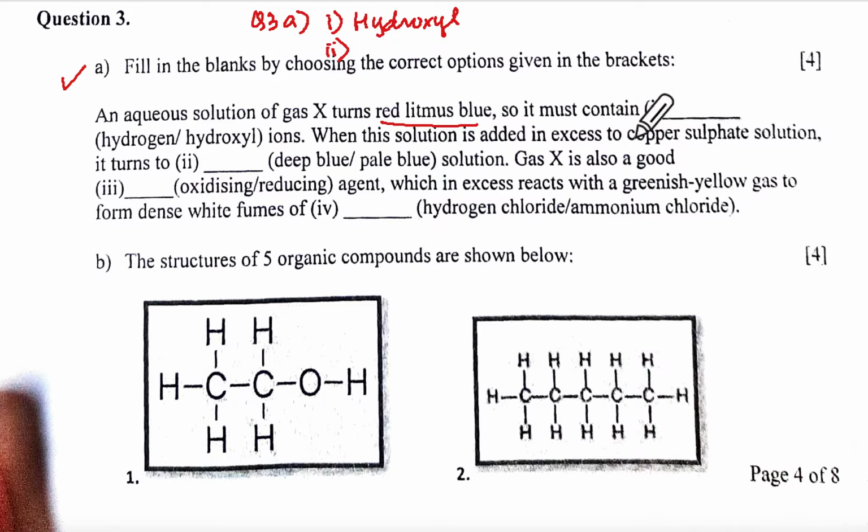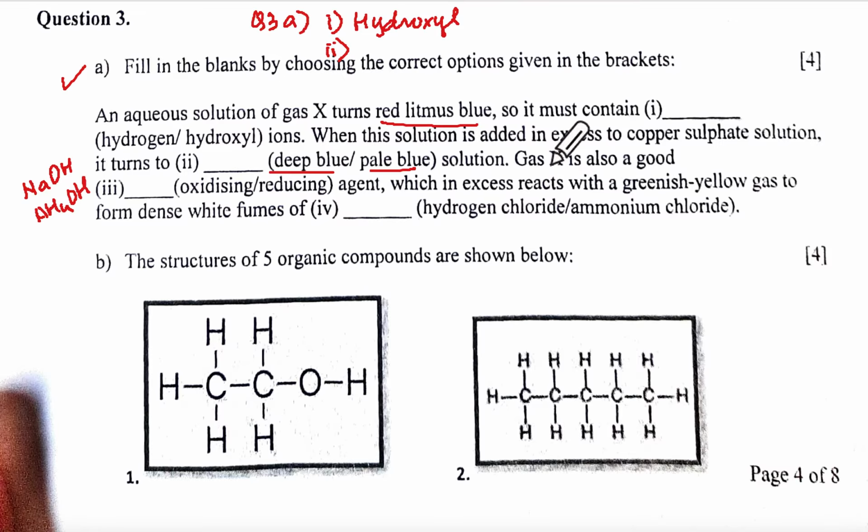Excess copper sulfate means pale blue or deep blue? Deep blue. I don't know whether it is ammonium. We have to keep this on hold because we do not know whether it is NaOH or NH4OH, correct? Ma'am, in the last statement, it says dense white fumes. That's what. I have not yet come to that, so we have to decide this after this.